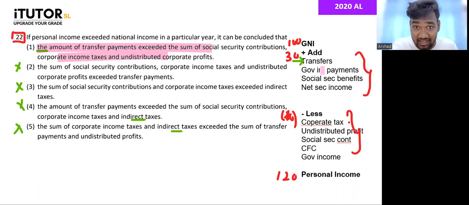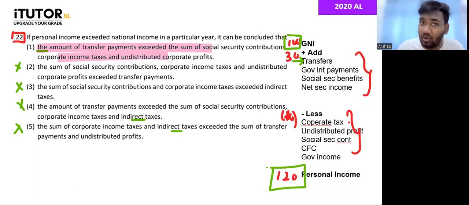They are asking how the personal income can be more than the national income. For example, national income is 100. How come the personal income is 120? That is because we have added, let's say, 30, but minus only 10. So transfers and all of it is more than what we have deducted.